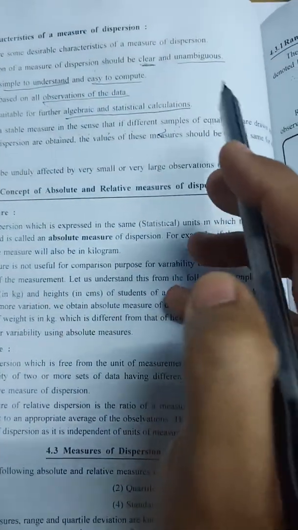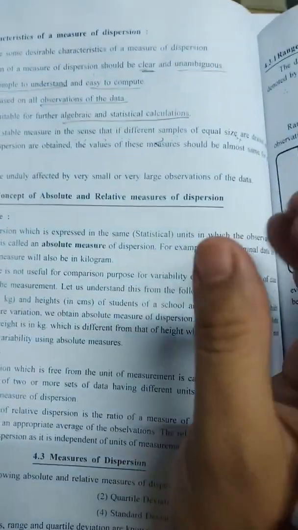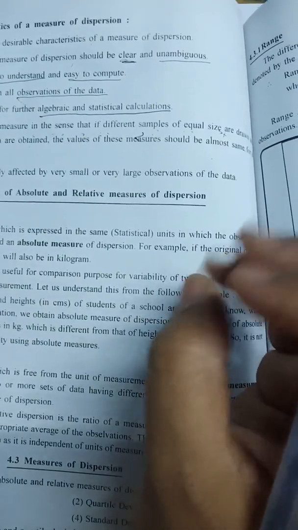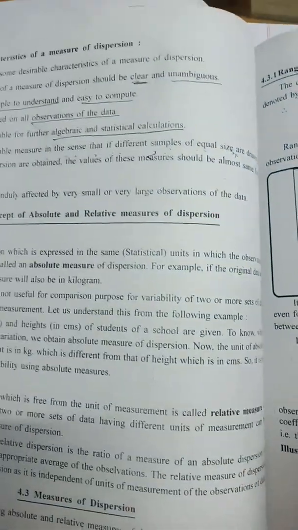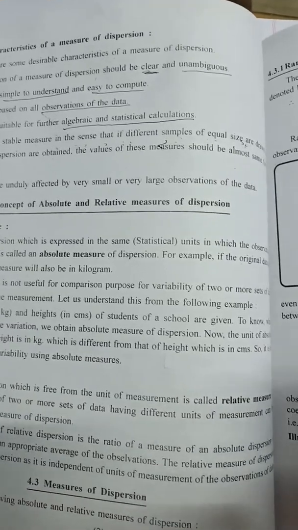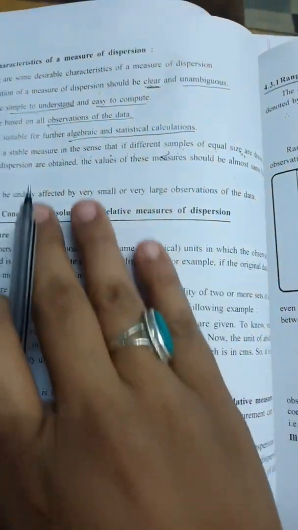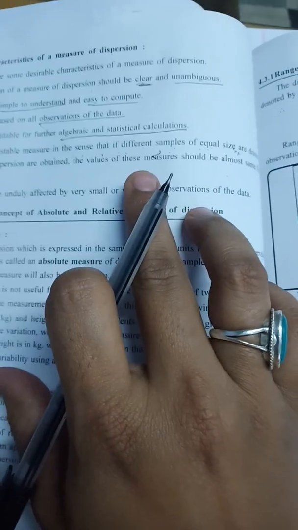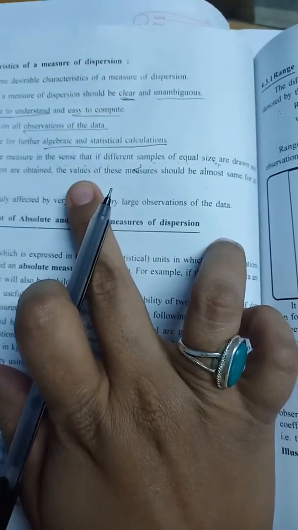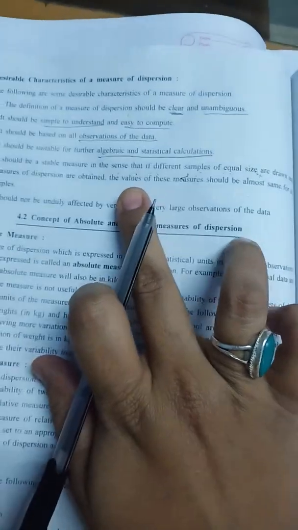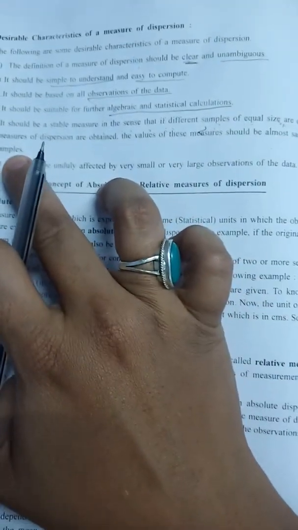Means group A is there, group B is there, group C is there. Group A will be having red color, group B will be having pink color. They are different, but the size is the same. So on that also we can do the study. The value of this measure should be almost the same. Whatever the values we are taking, the value should be the same for all the samples.